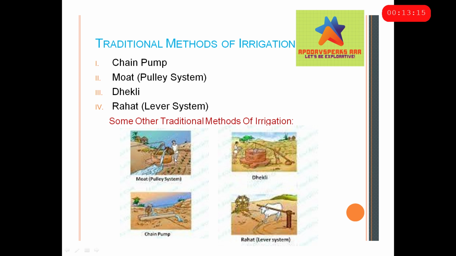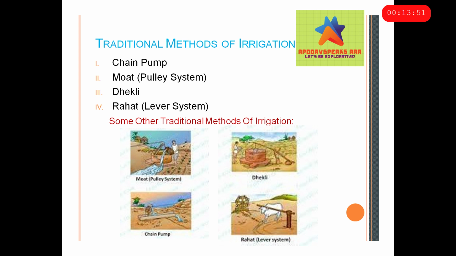Then we have a moat where we have a little bit of a manual system involved. Here you have a well and you have a canal made and that person has to pull that bucket out of the well, then get the water in the moat. And then we have the Dikli, which is something very similar, and then the Rahat, which is also known as the lever system. As you can see, this cow is rotating it over here and that little wheel over there is also rotating, and it is ultimately pulling out water and giving it to the canal that further transfers it to the crop.